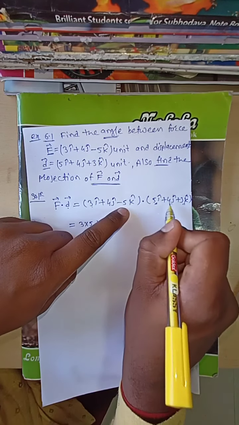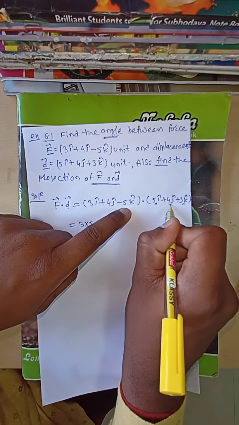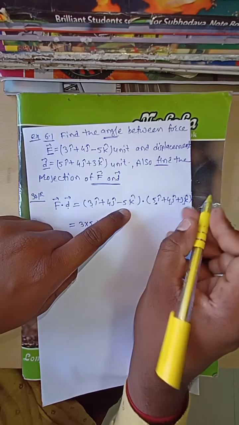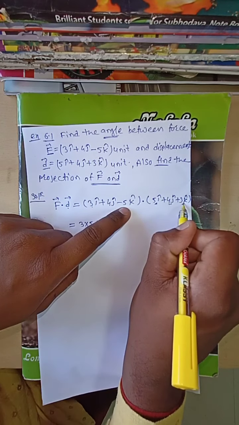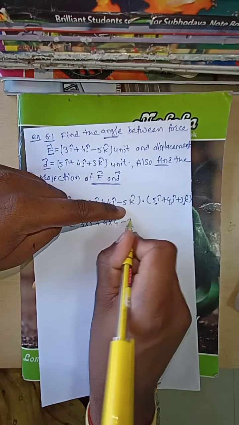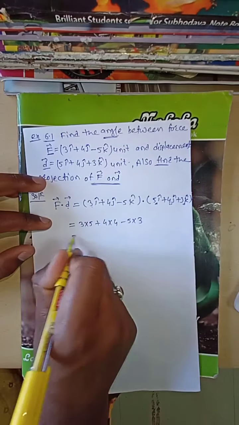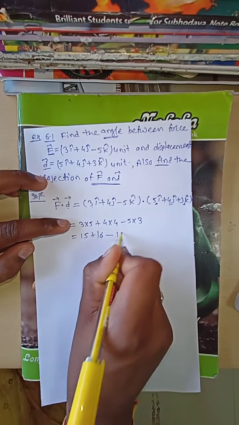Next minus 5k cap dot 4j cap: k cap dot j cap is also 0. Next minus 5k cap dot 3k cap: k cap dot k cap is 1, therefore minus 5 into 3. This is nothing but 3 into 5, 15, plus 16, minus 15.